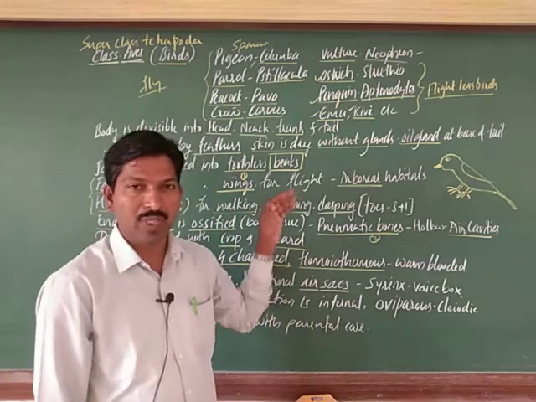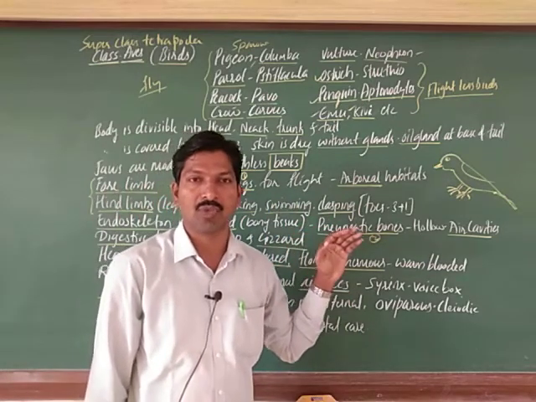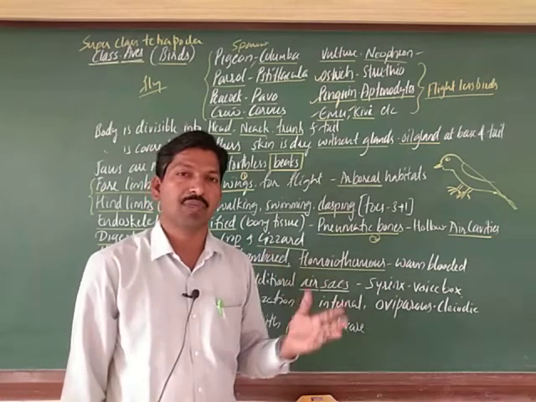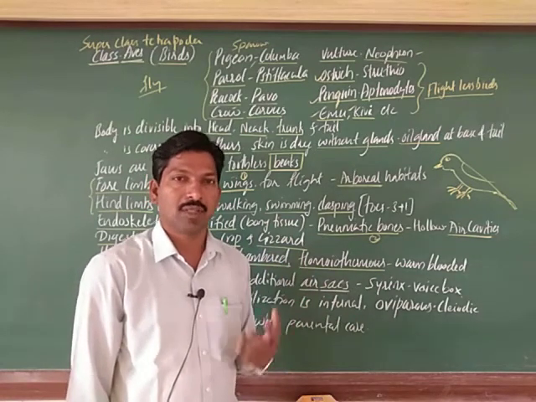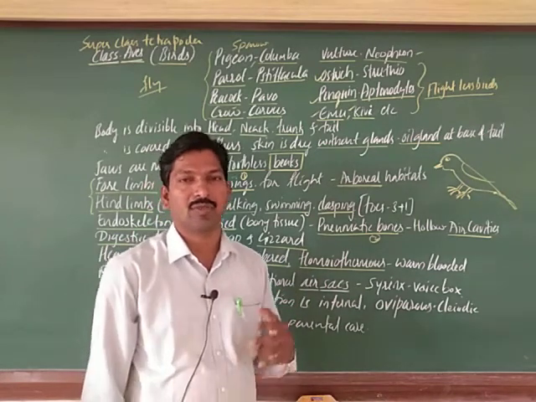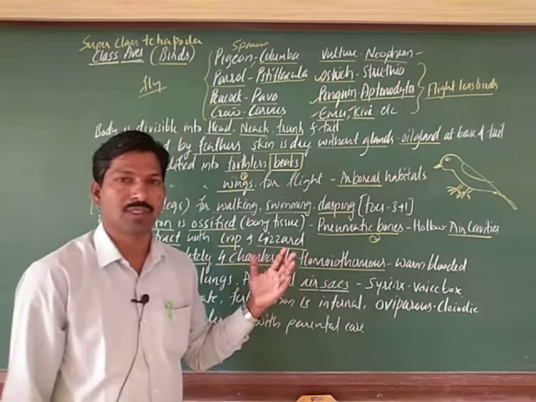Up to here, whatever we discussed in the class up to Reptilia, we call them cold blooded. They can change their body temperature according to the temperature of the surroundings. There is no constant body temperature in the classes we discussed up to reptiles.